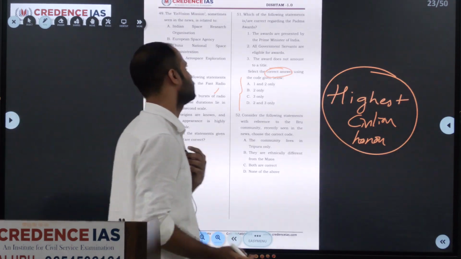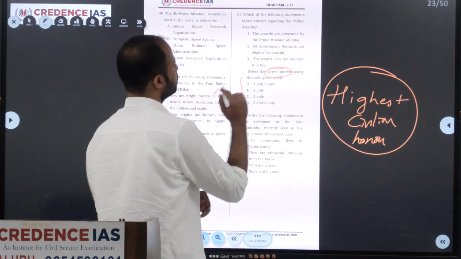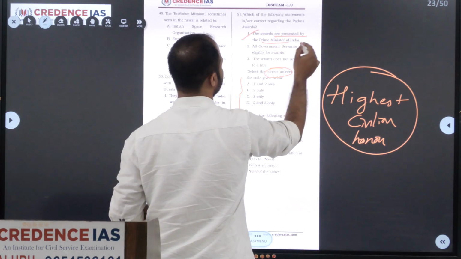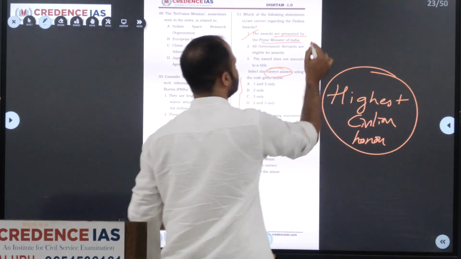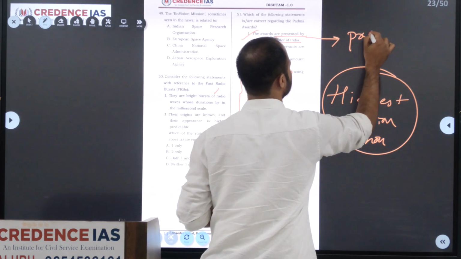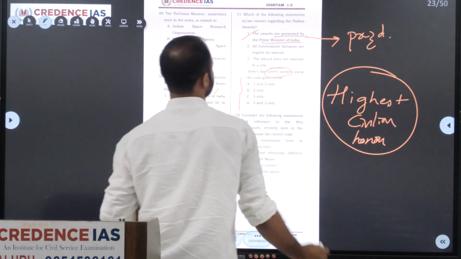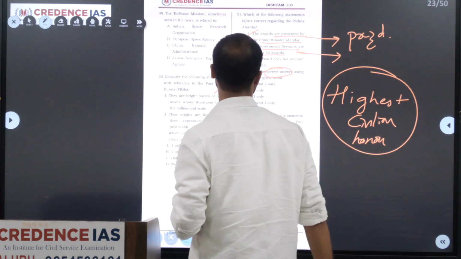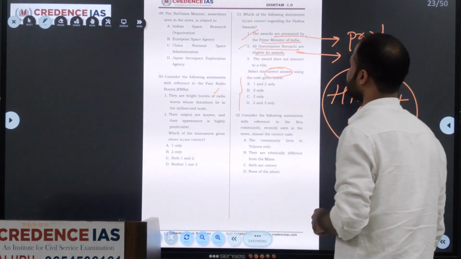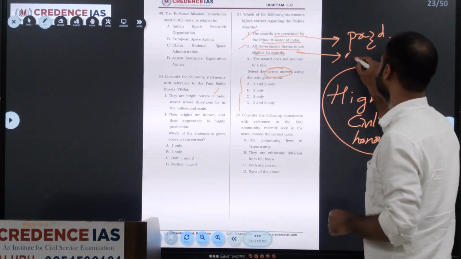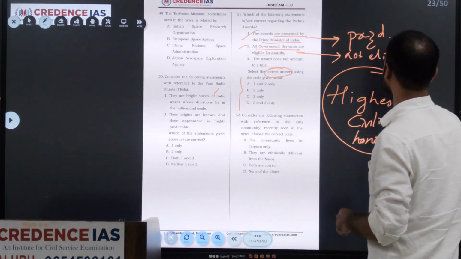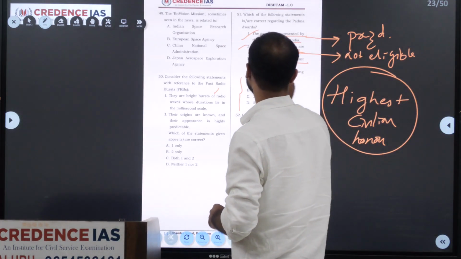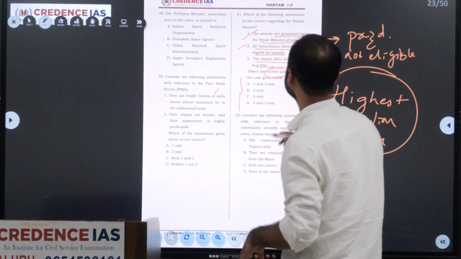With this information, if we try to eliminate the statements: the first one says the award is presented by the Prime Minister of India, but we know it is presented by the President. Next option, all government servants are eligible. We have seen that government servants and employees of public sector undertakings are not eligible. And the award does not amount to a title. Only the third one is right here.